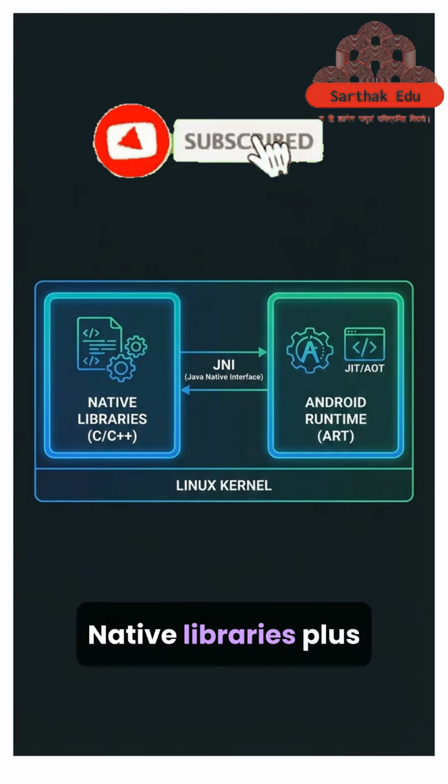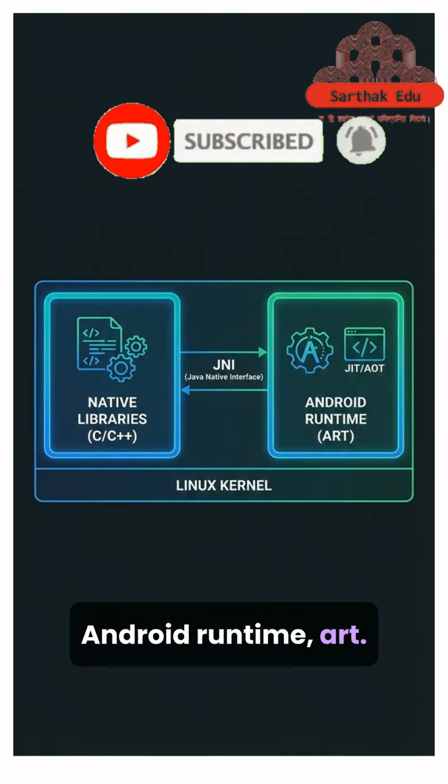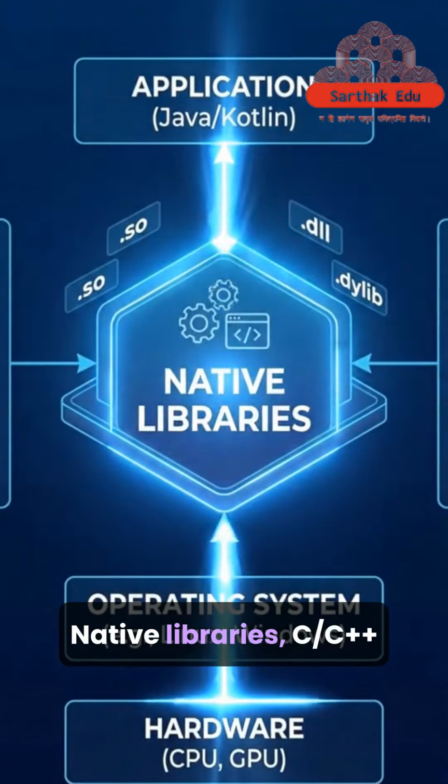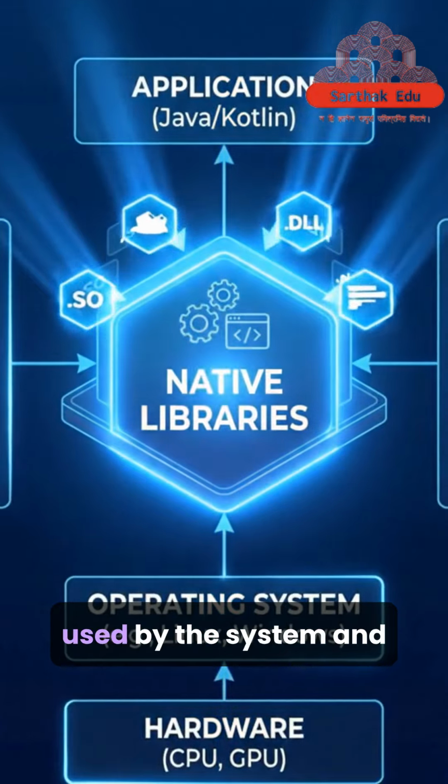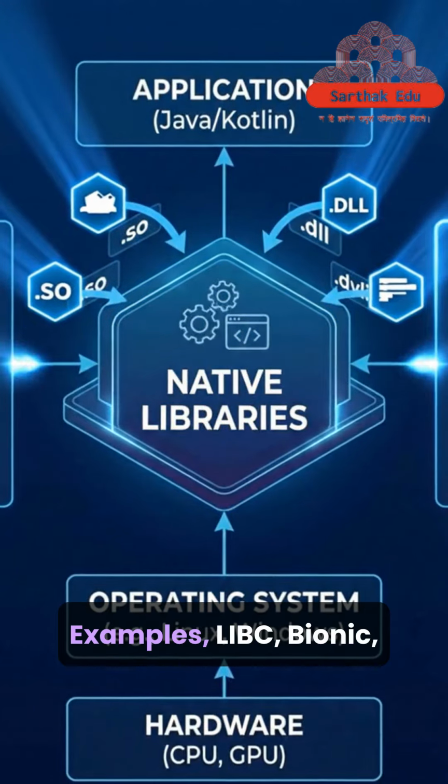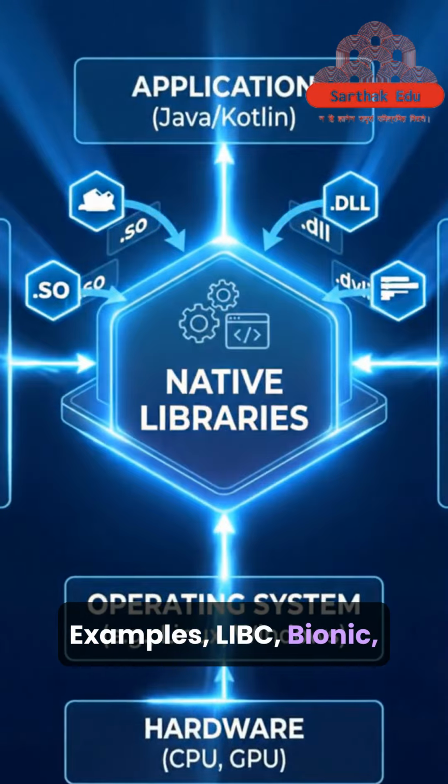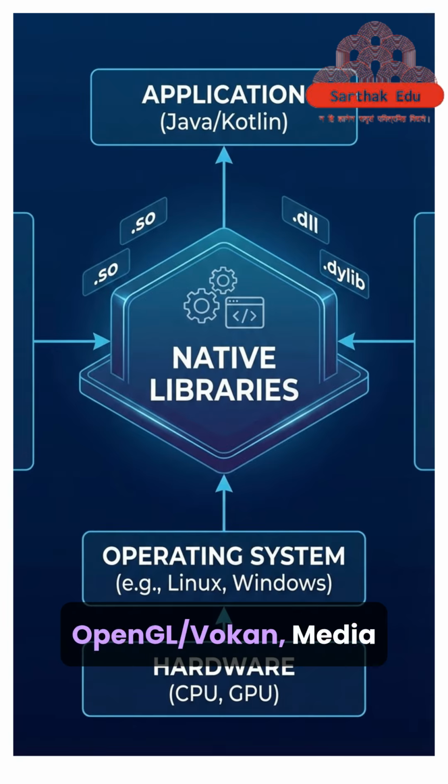3. Native libraries plus Android Runtime, ART. Native libraries, C/C++, used by the system and framework. Examples: libc, Bionic, OpenGL/Vulkan, Media Codecs, SQLite, SSL. These are fast, low-level, and close to hardware.